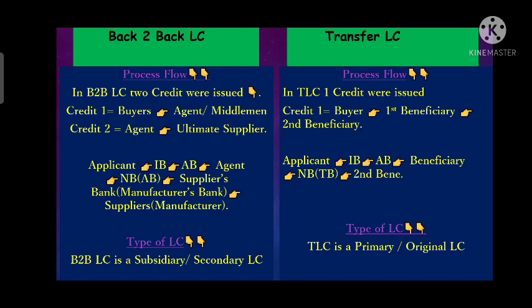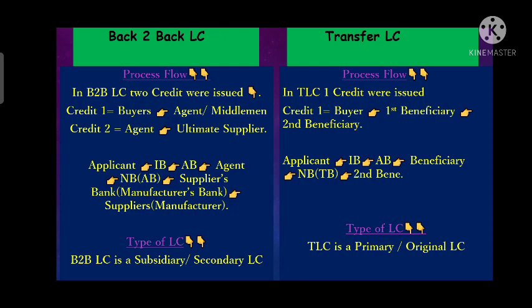Whereas transfer LC is that LC which is called as original LC, or we can say that it's a primary LC. Here only the one LC is issued, which is further transferred to the second beneficiary. So we can say that transfer LC is a primary LC, whereas back-to-back LC is a secondary LC, because it is issued based on the security of another LC, which is a primary LC.